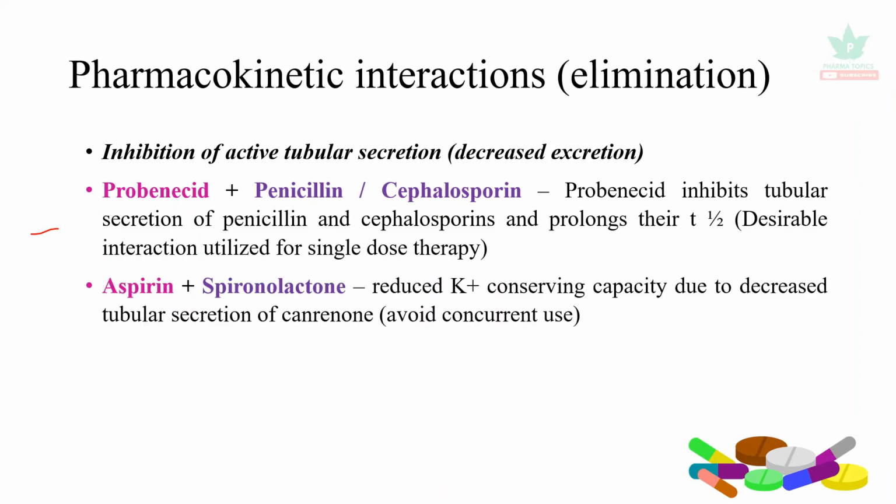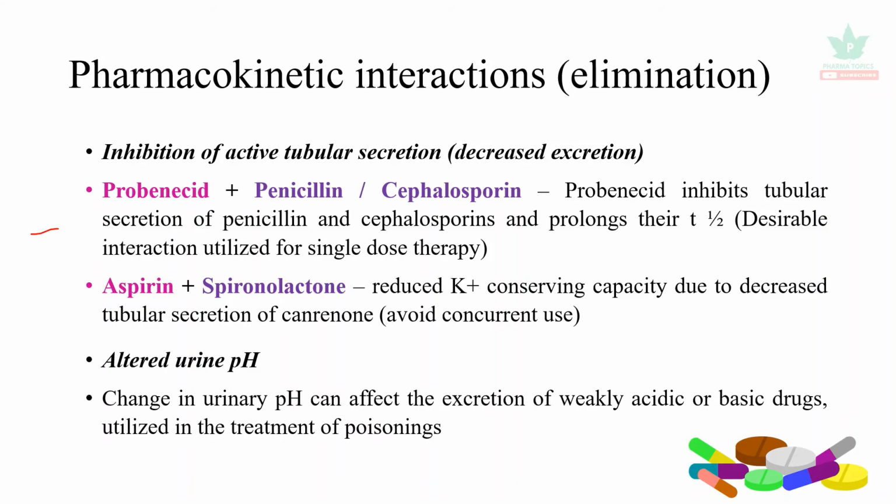And next is aspirin. When it is administered with spironolactone, it reduces the potassium conserving capacity of the spironolactone due to decreased tubular secretion of canrenone, which is a metabolite of spironolactone. So it is better to avoid the concurrent use of aspirin and spironolactone. Next is alteration of urine pH. Change in urine pH may affect the excretion of weakly acidic or basic drugs. So it is utilized as a strategy for treatment of poisonings.